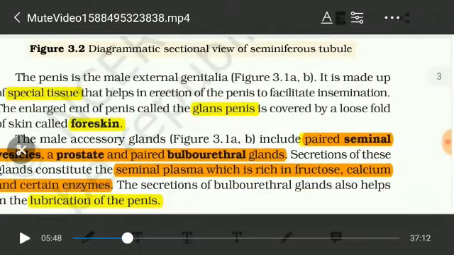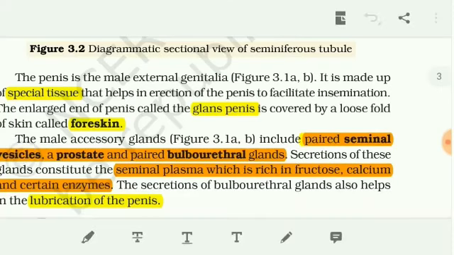Then this is the internal structure of the testis. The penis is the male external genitalia. It is made up of a special type of tissue. Erection of the penis facilitates insemination. The enlarged end of the penis is the glans penis, which is covered with foreskin. These are the main important structures in the male reproductive system.